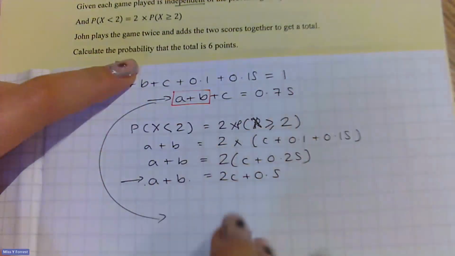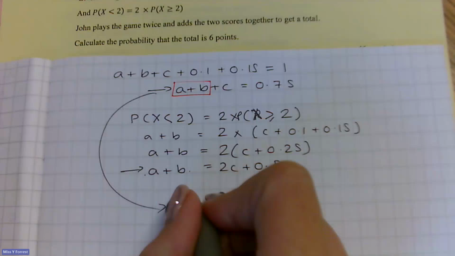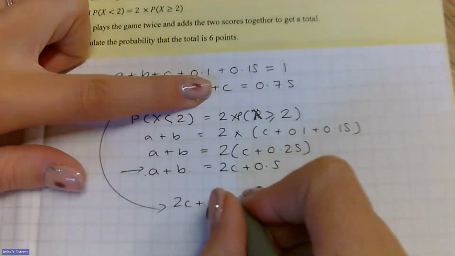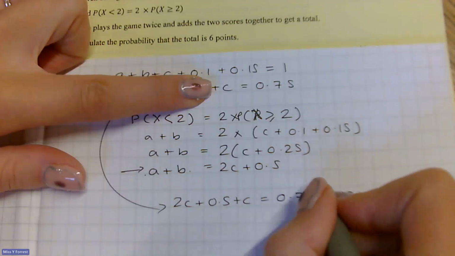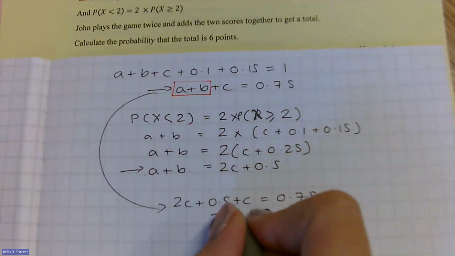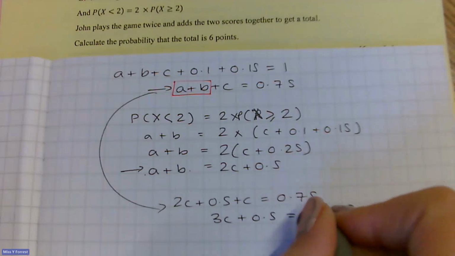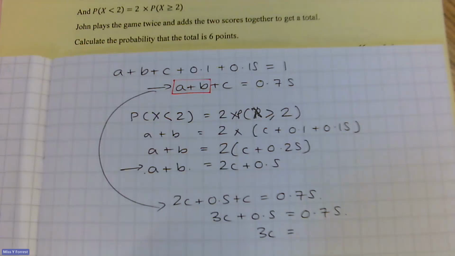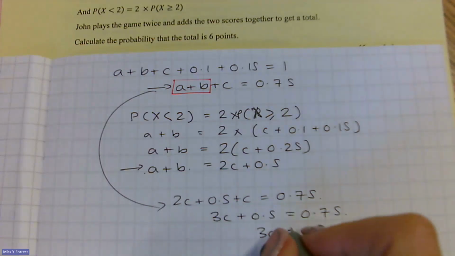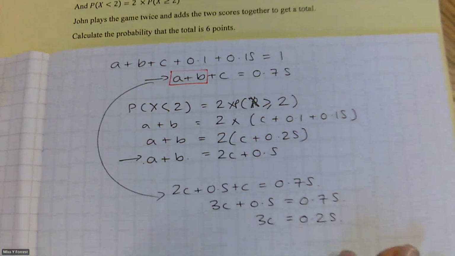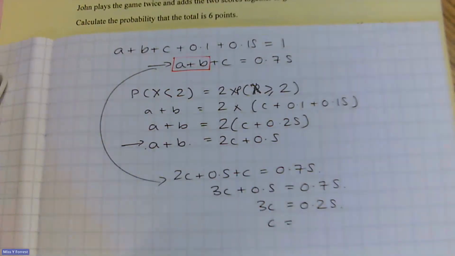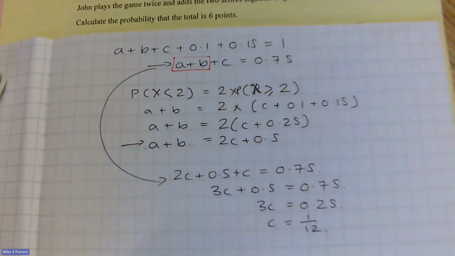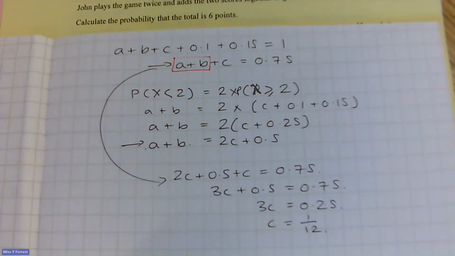So that gives me 2c plus 0.5, so I've replaced that, plus c equals 0.75. So 3c plus 0.5 equals 0.75. So 3c equals 0.25. So c equals 0.25 divided by 3, which is 1/12. And I'm going to leave it as a fraction because it's much nicer.